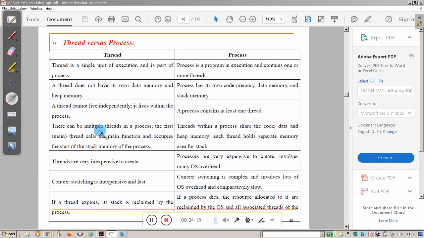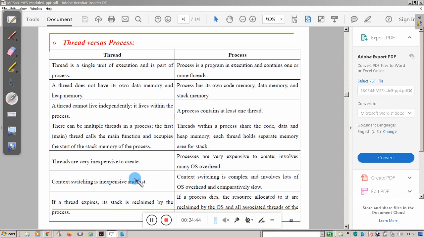A process contains at least one thread. There can be multiple threads in a process, and threads within the process share the code, data and heap memory, as I explained. Threads are very inexpensive to create because they share the same memory space. Processes are very expensive because they need a separate address space. Context switching is inexpensive and faster in threads.